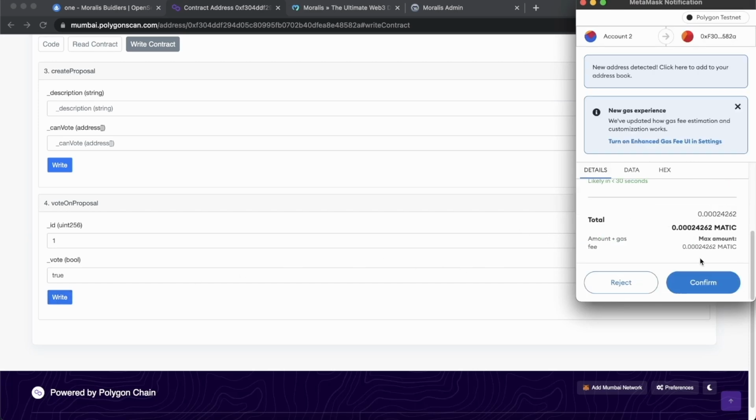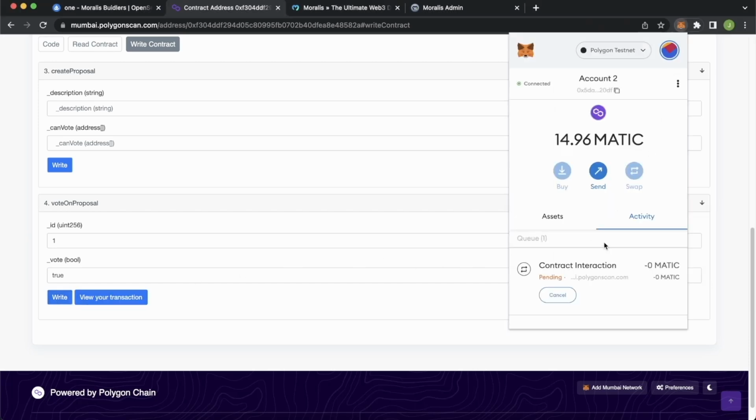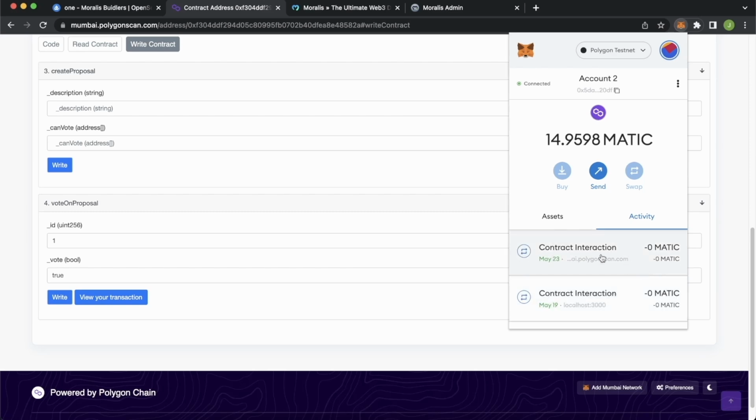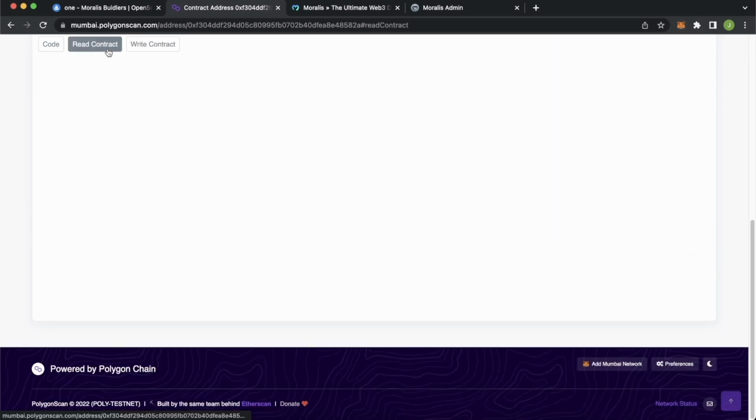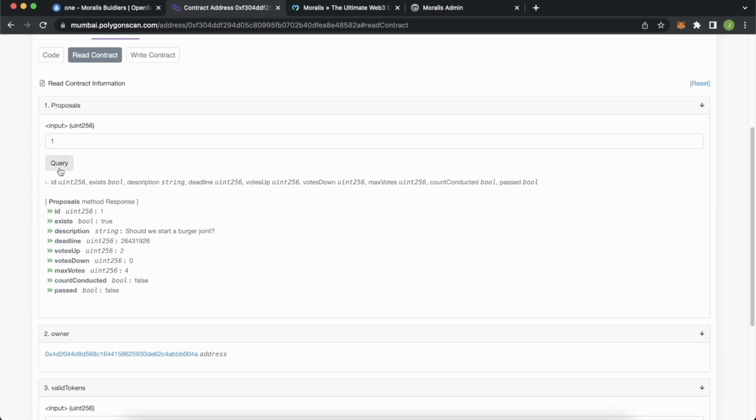We don't get any error messages and we can confirm. Wait for the contract interaction to go through. The contract interaction has gone through. We can read the contract again, query our proposal 1, and we see that we have 2 votes up right now. If we try and query for proposal 2 over here, there won't be anything because we haven't created another proposal.